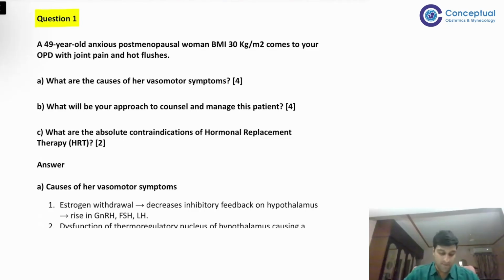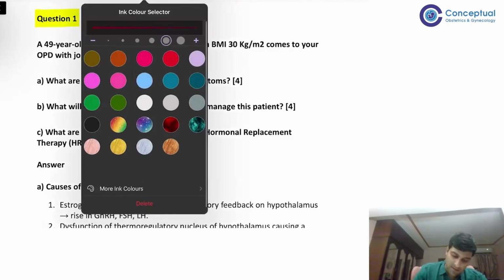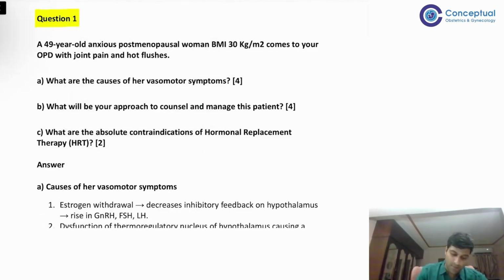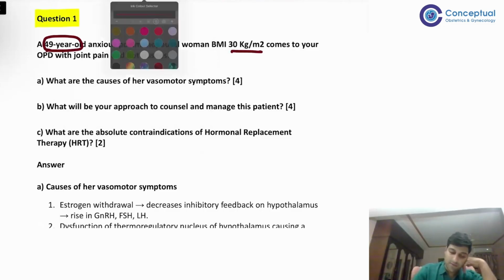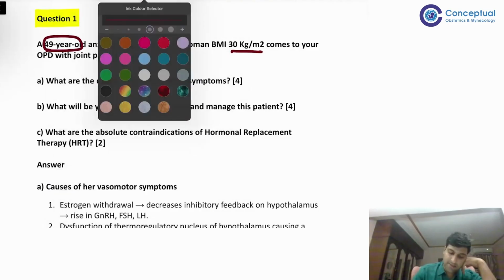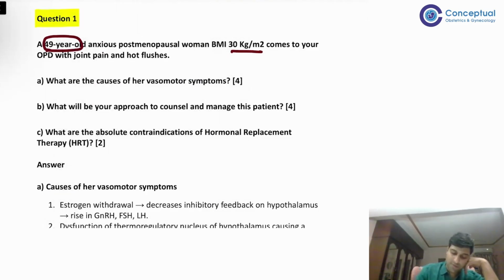So let us start with the first question. The first question is a 49-year-old postmenopausal woman of BMI 30 kg/m². Okay, try to note down what is written. It's very interesting: postmenopausal as well as overweight. She comes to your OPD with joint pain and hot flushes. Okay, joint pain and hot flushes.